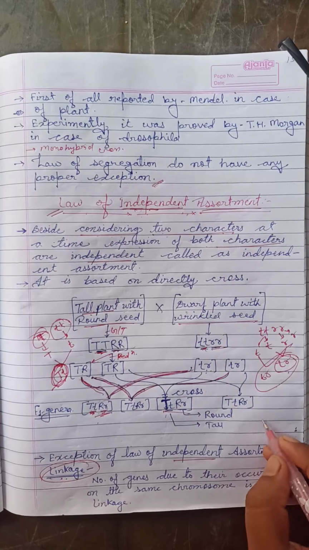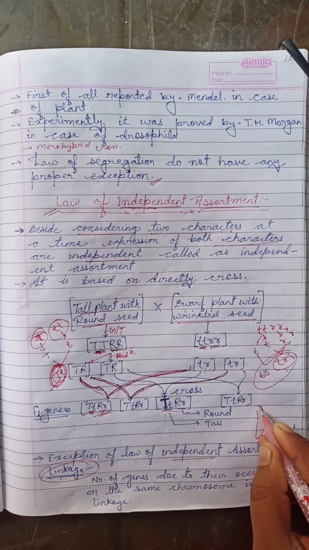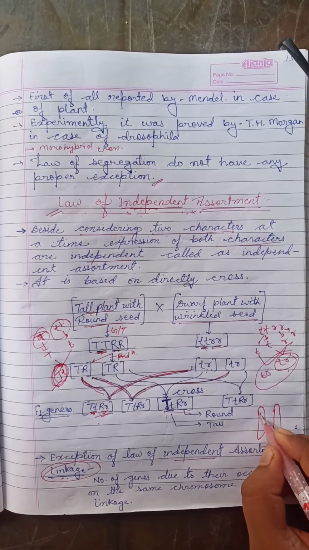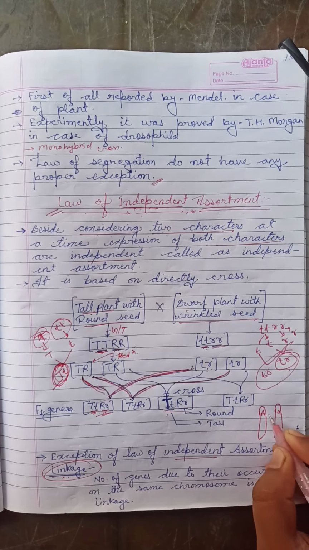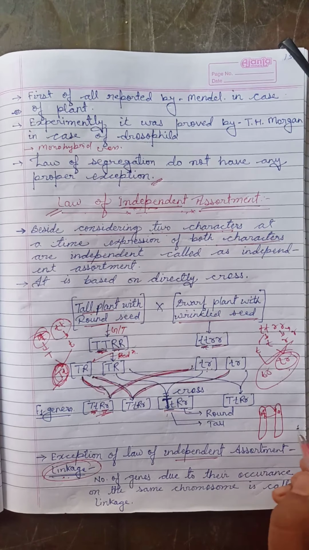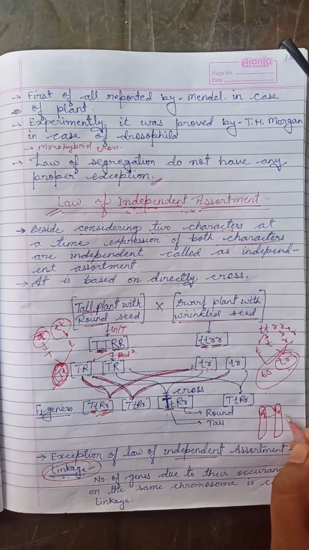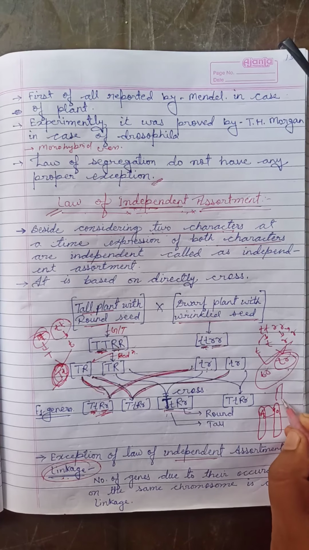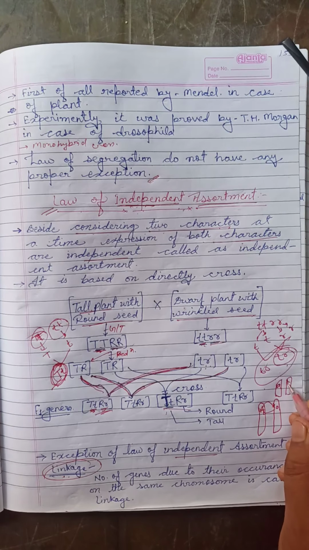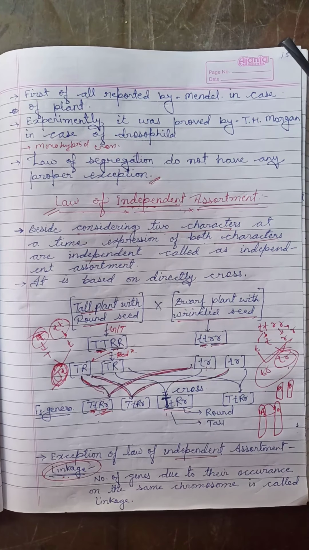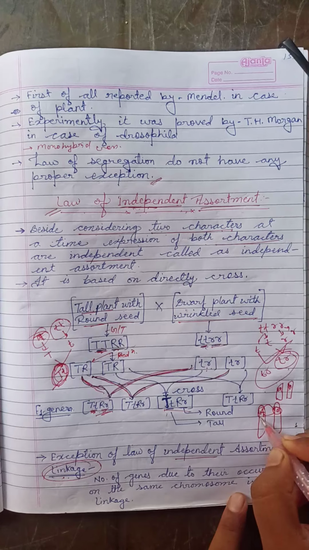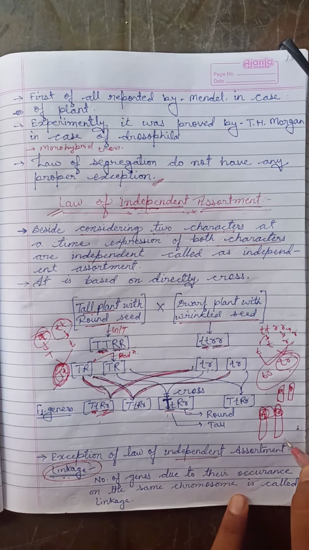Linkage means at the time of crossing over, as you know, it is A and small a, they exchange their position. That means it changes their position.